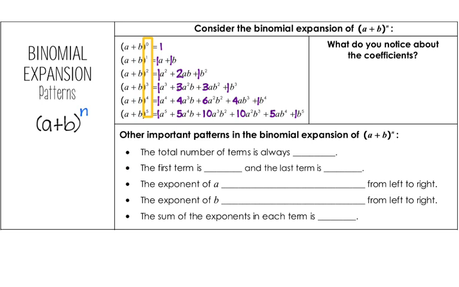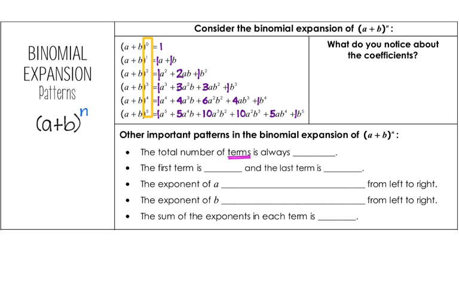So this right here, those degrees 0, 1, 2, 3, 4, 5, that is the nth degree, or whatever degree it is, and it tells us which row of Pascal's triangle we would use for coefficients.